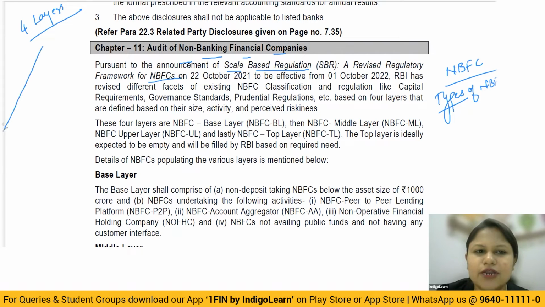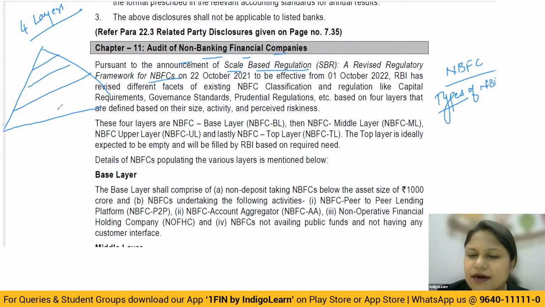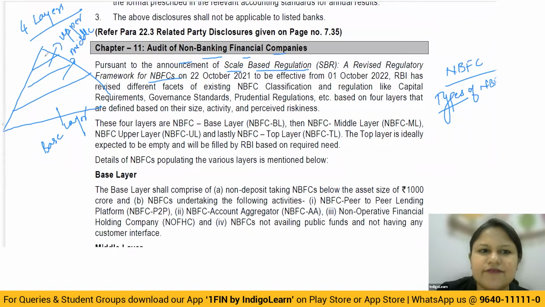So basically, if you draw like a pyramid, you can see that there are going to be 4 classifications. Here there is going to be the base layer. Then you're going to have the middle layer. Then you will have the upper layer. And finally, you will talk about the top layer.